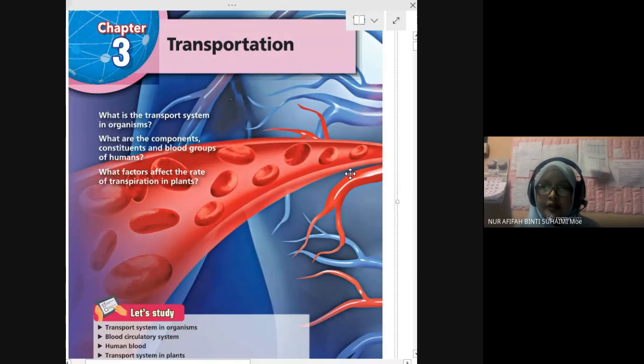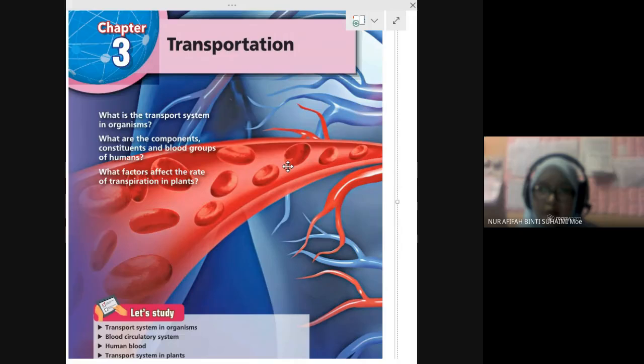Okay, chapter 3, transportation. What is the transport system in organism? What are the components involved in the blood circulatory system? What type of blood groups did the human have? What factor affects the rate of transpiration in plants? So here we have human and animal together for the blood circulatory system, and one more for plants. Transpiration in plant, transportation in plant.